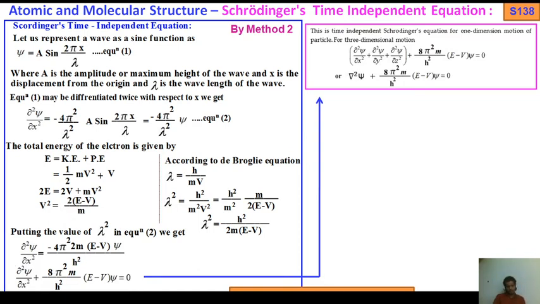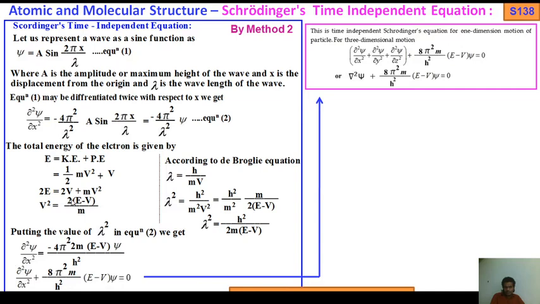Okay, now according to de Broglie's equation, lambda equals h by m v, where m v is nothing but p, the momentum, and h is Planck's constant. So lambda equals h by m v according to de Broglie. If I square, lambda square equals h square by m square v square. Now, simplifying, h square by m square into 1 by v square.